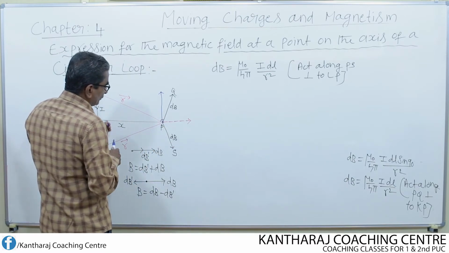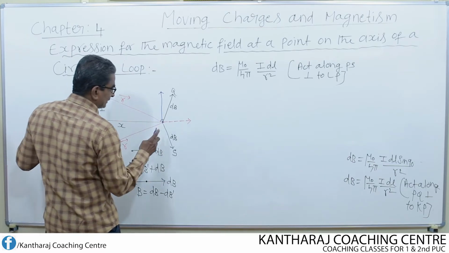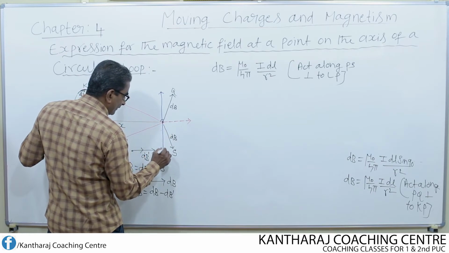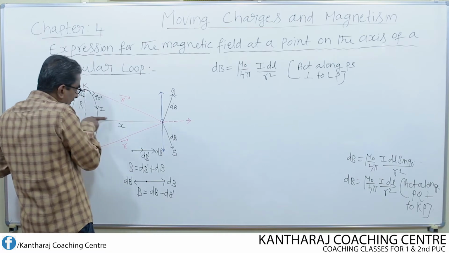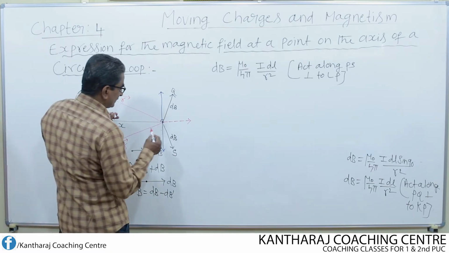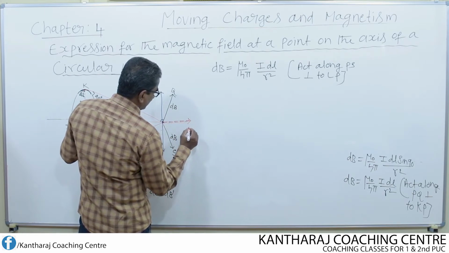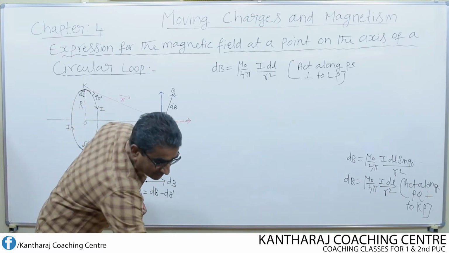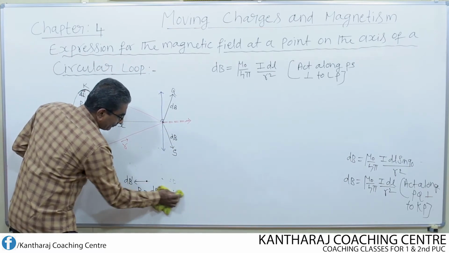So one field, as usually what I do, perpendicular to this axis, and another field all along the axis like this. Okay, now identify which is the horizontal component and which is the vertical.